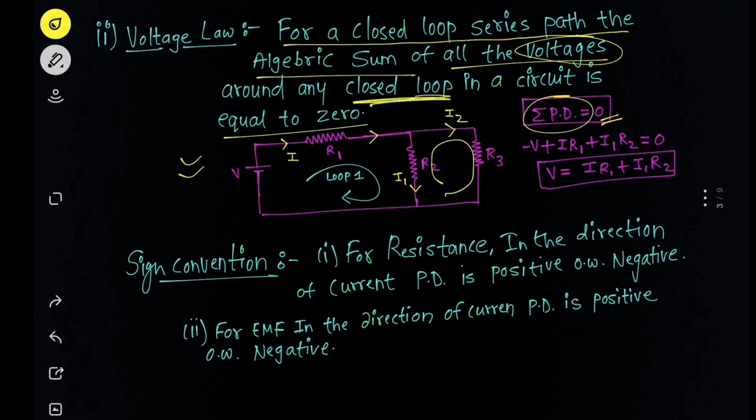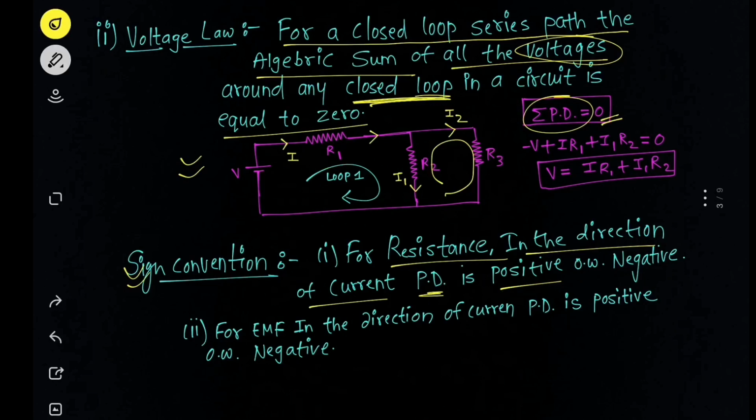Now the convention is, for resistance, in the direction of current, potential difference is positive, otherwise negative. It means if we are moving in the closed circuit, it is up to us which direction we have to choose, either clockwise or anti-clockwise. So here you can see the current is moving in clockwise direction, and I am also choosing clockwise sense. So we can say, according to the sign convention, the potential difference across the resistance would be positive.